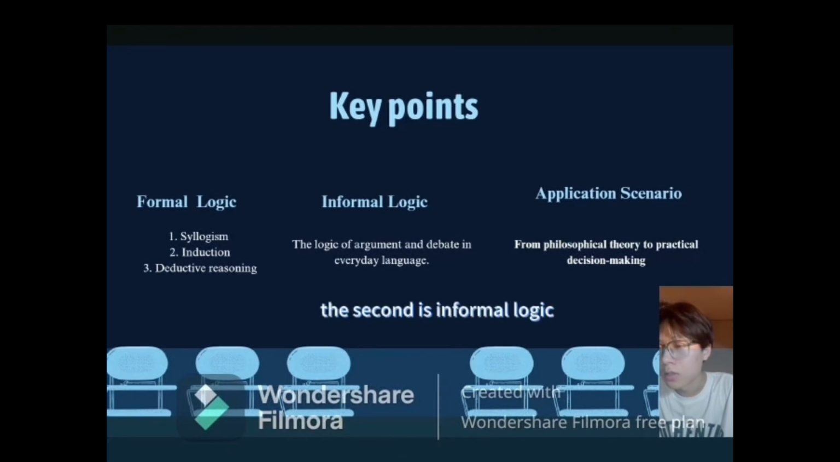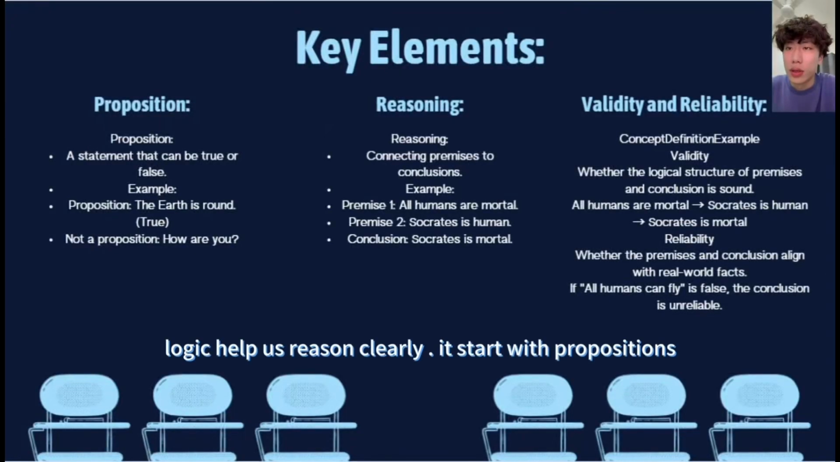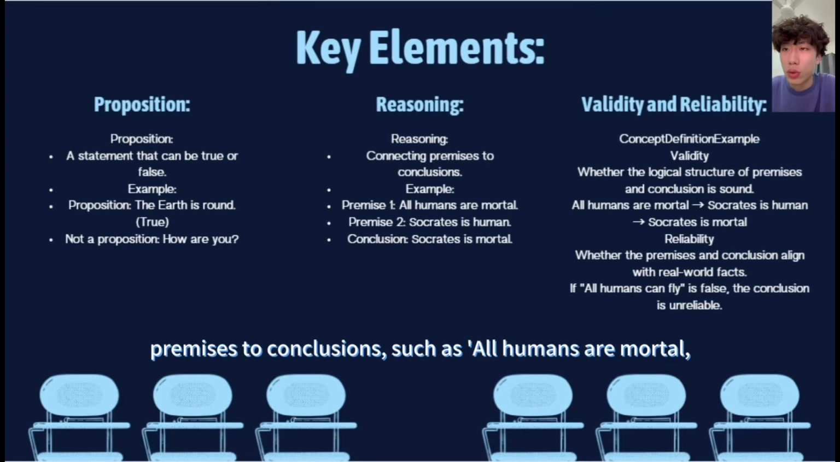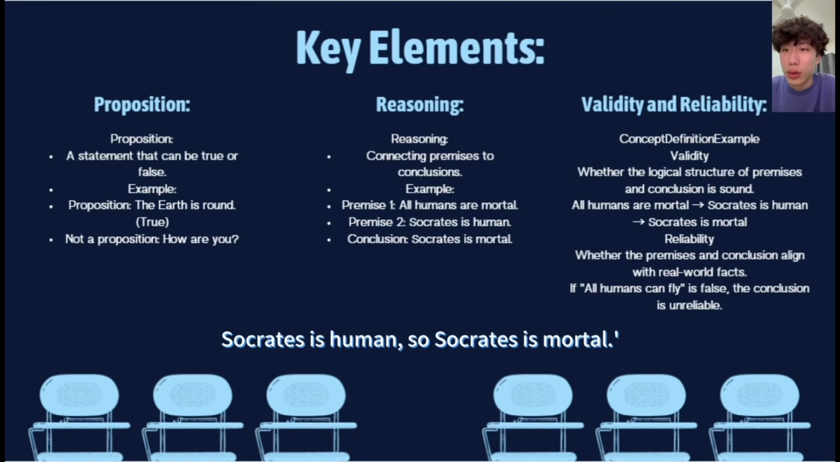The second is informal logic, the logic of argument and debate in everyday language. The third is application scenarios, from philosophical theory to practical decision-making. Logic helps us reason clearly. It starts with propositions, statements that can be true or false, like the earth is round. Through reasoning, we connect premises to conclusions, such as all humans are mortal. Socrates is a human, so Socrates is mortal.